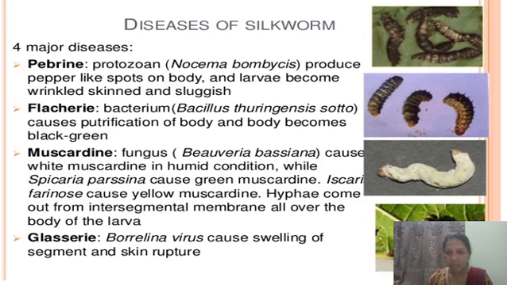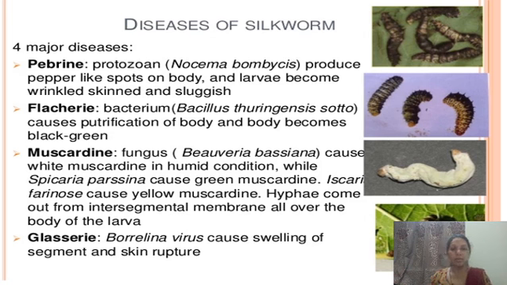This is the image of a larva affected by muscardine, where the skin becomes tough and mummified. The fungus color is white, therefore it is white muscardine.